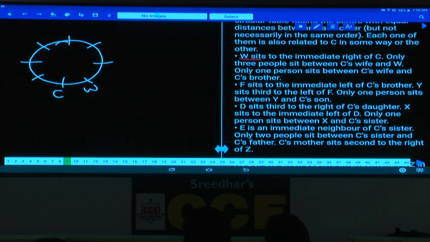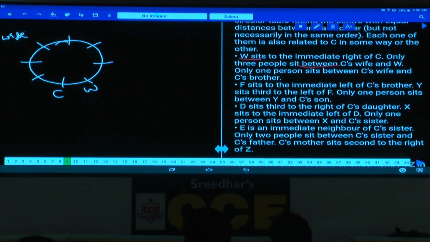Only 3 people between C's wife and W. How many persons are there in between C's wife and W? Only 3 persons, which implies that C's wife and W must be opposite. Hence, now this person must be C's wife. And this person is C's wife. And W and C's wife are opposite to each other.